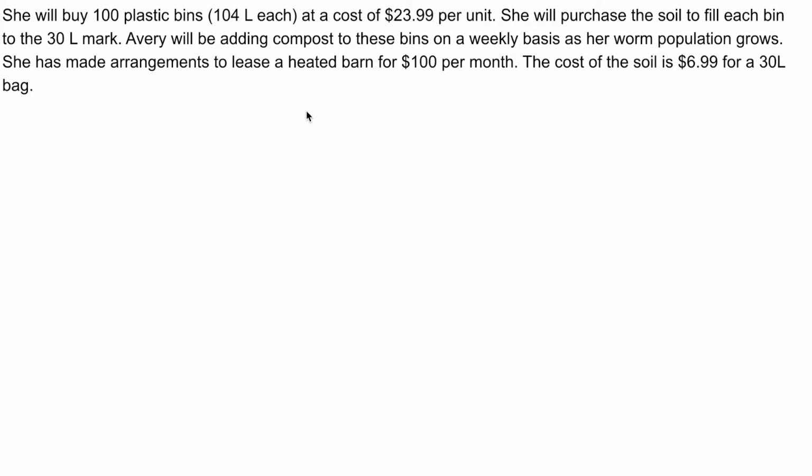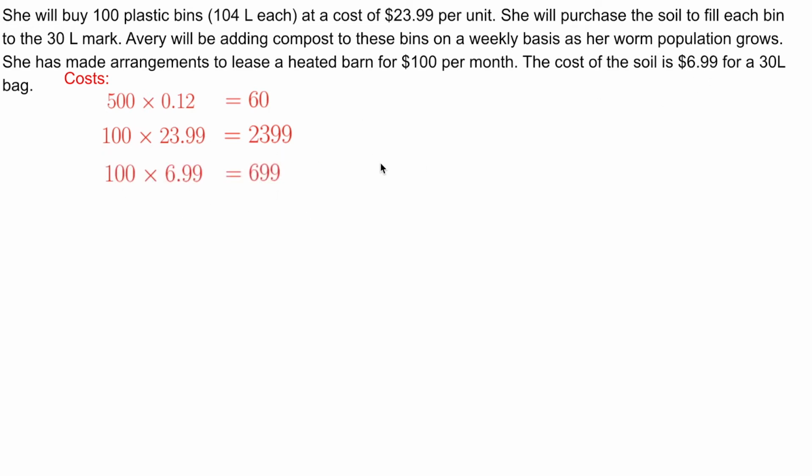We know that she is buying the worms. She's buying 500 worms, 12 cents a pop. 500 times 12 is $60, so it's going to cost her $60 for the worms. Then for the bins, she is buying 100 of them at $23.99 each. So that's $2,399 for the bins. She is buying 100 bags of soil. Each bin is being filled up to the 30-liter mark. Each bag is 30 liters, so that's 100 bags. Each bag costs $6.99, so 100 times $6.99 is $699.